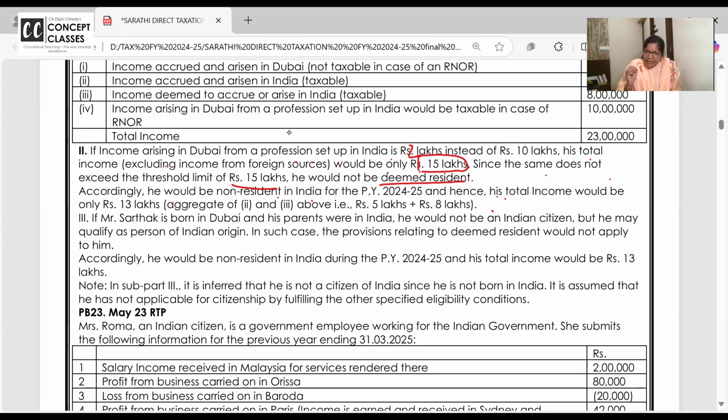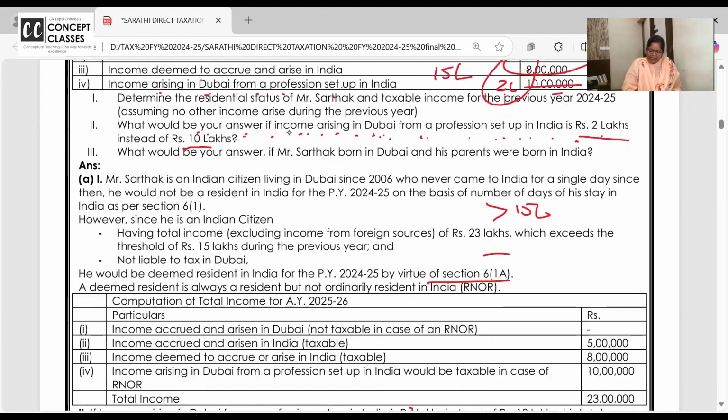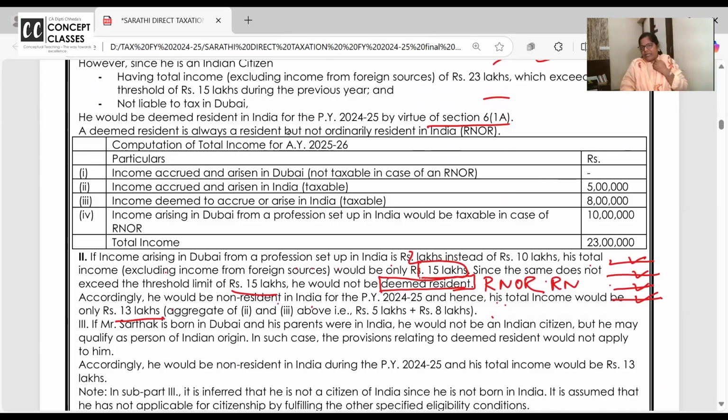Okay, now he is not deemed resident. See, if a person is deemed resident, he will be resident but not ordinary resident. But now the income is 15 lakhs, so he's a non-resident, and for a non-resident there are only 4 cases: received, deemed to receive, accrued, deemed to accrue. The 5th case, business set up in Dubai and controlled from India, does not apply as he is not paying tax. Go and check that table. That is why you will take the income only 8 plus 5, 13 lakhs. Is your doubt clear now?